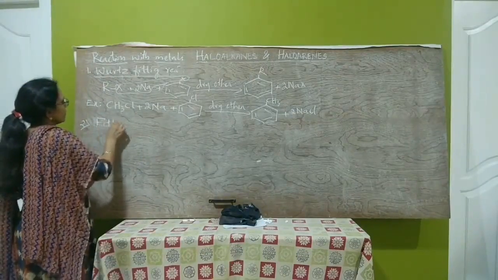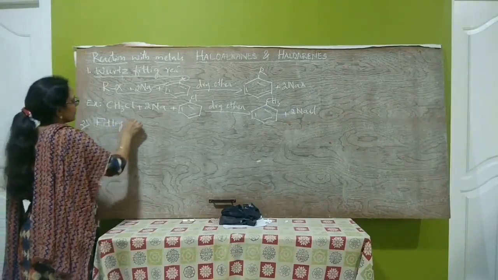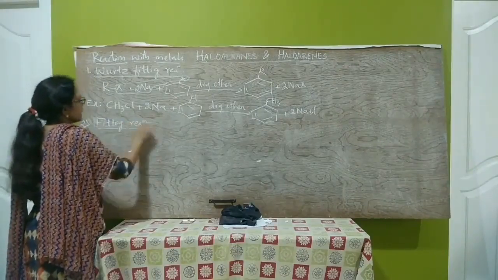Next reaction is Fittig reaction. What is Fittig reaction?